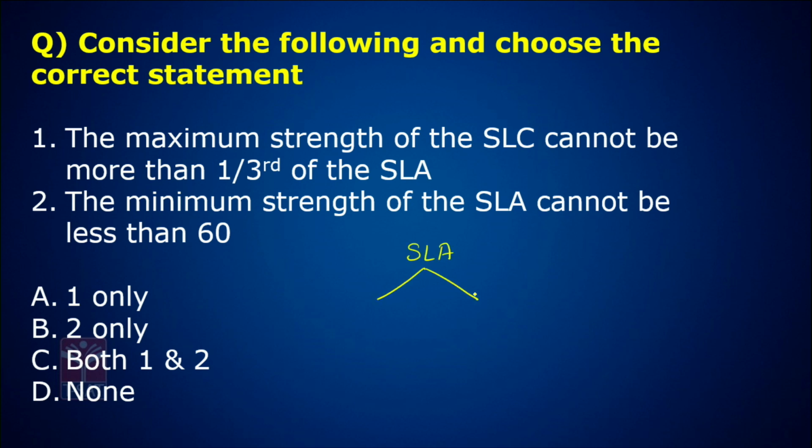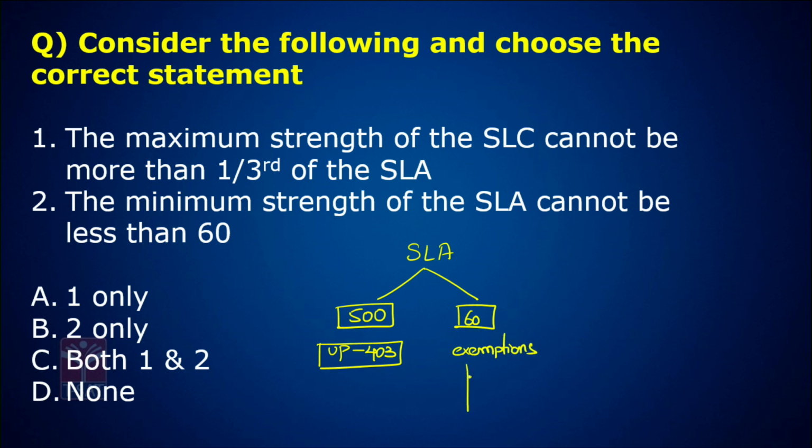The maximum strength of the assembly cannot be more than 500. It can be less than 500. Highest is UP, 403 MLAs. The minimum strength of the assembly cannot be less than 60, but there are a few exemptions.